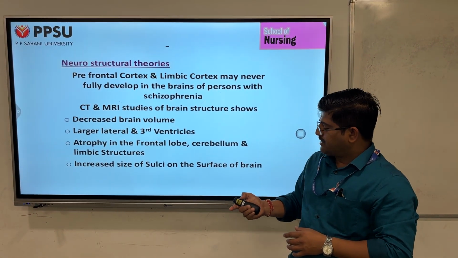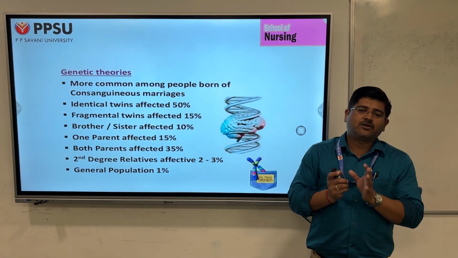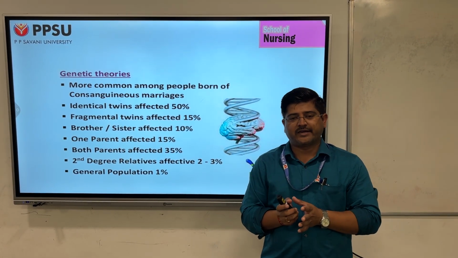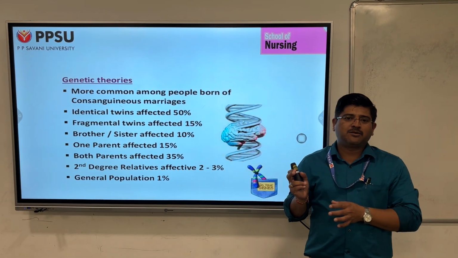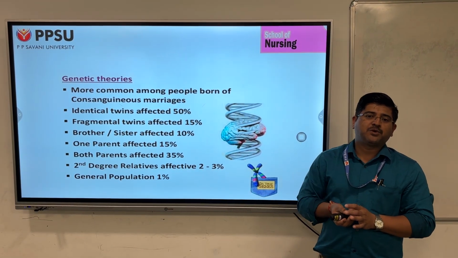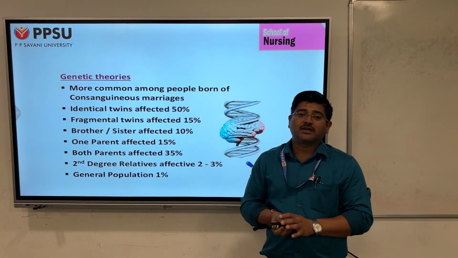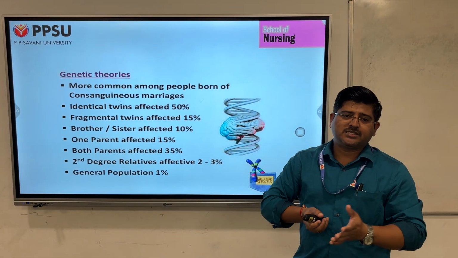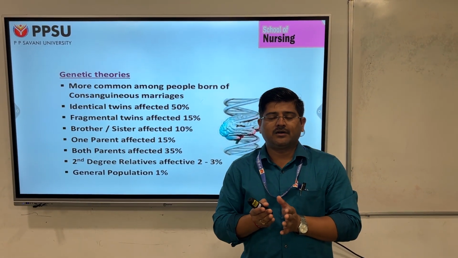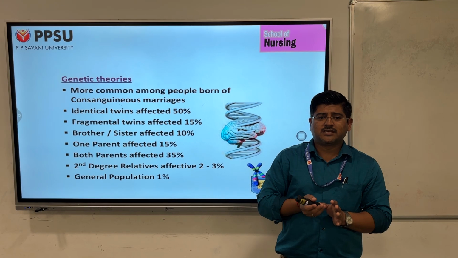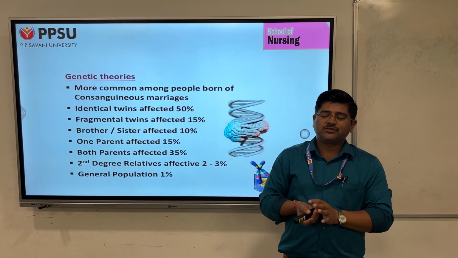And coming to the next cause, the genetic theory. Genetic theory mainly talks about the genes and the hereditary factors. Some points are discussed about the genetic factors which are responsible for causing schizophrenia. It is more common among people born of consanguineous marriage. We know in history our forefathers used to do many consanguineous marriages, and consanguineous marriage is one of the main causes for developing schizophrenia.